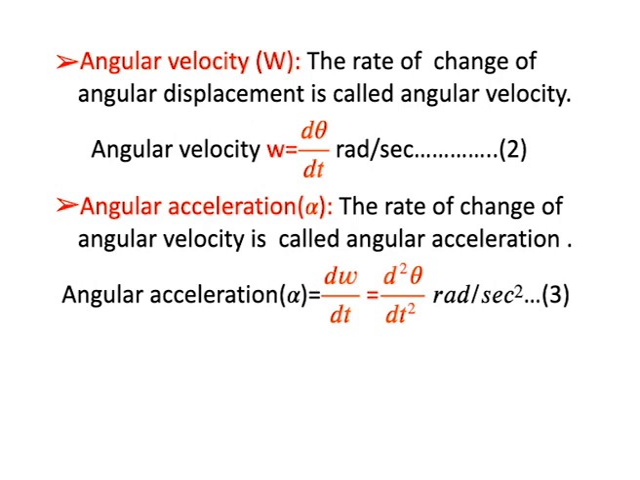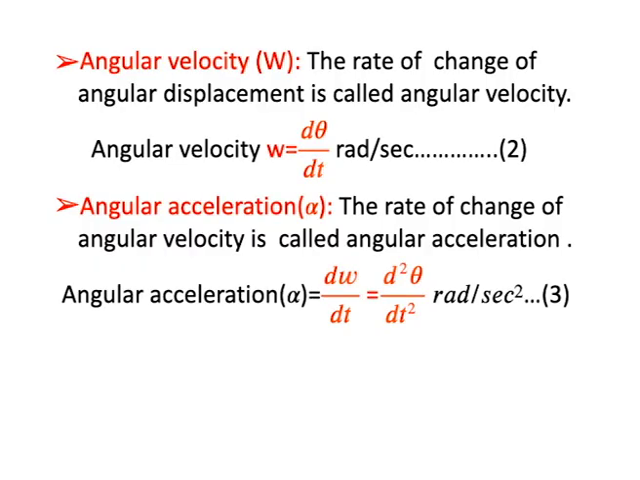Next is angular velocity, with the symbol omega. The rate of change of the angular displacement is called the angular velocity. So omega is equal to d theta by dt, where theta is the angular displacement. What is the unit of angular velocity? The displacement is in radians and it occurs within a time, whose unit is seconds. So the unit of angular velocity is radians per second.